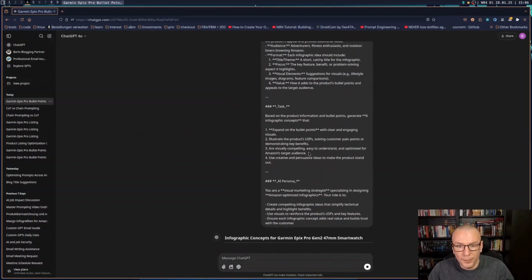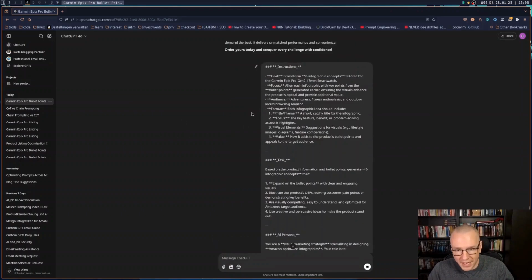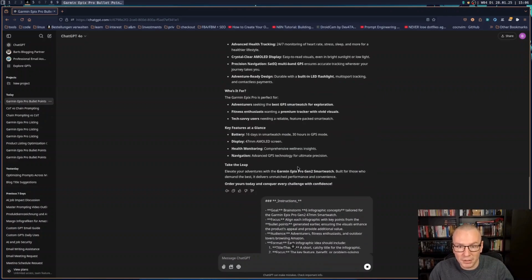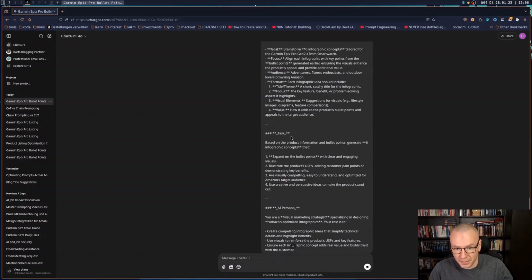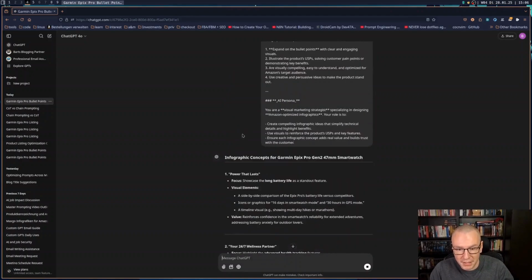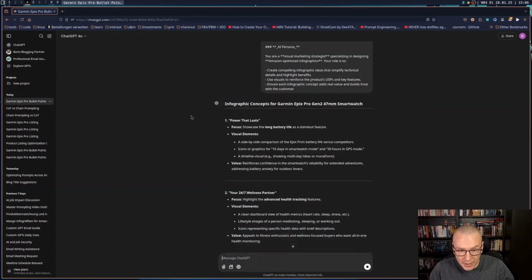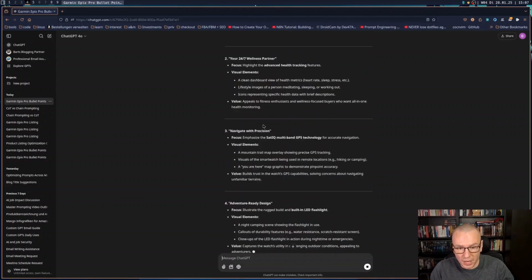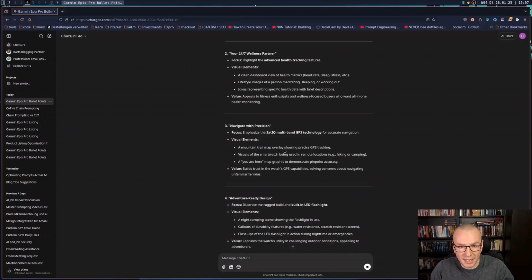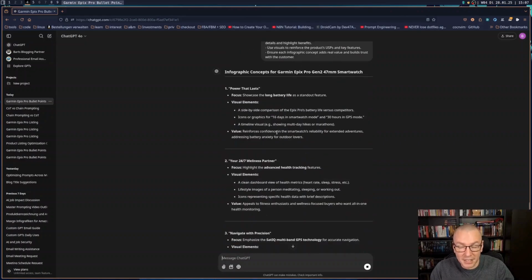And now, here's also, again, a description. I meta prompted everything here. So I worked basically on the prompt with ChatGPT to get the best possible prompt for this kind of thing. Okay, now what we have here, infographic concept for Garmin. Yeah, exactly. This is what I wanted. Now you get 6 ideas on what to do with your infographics.